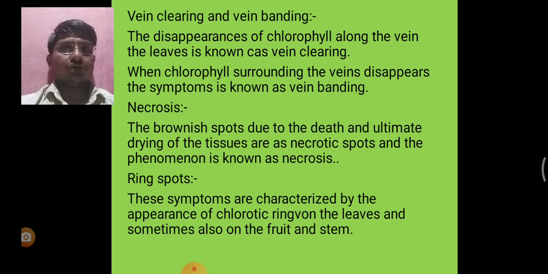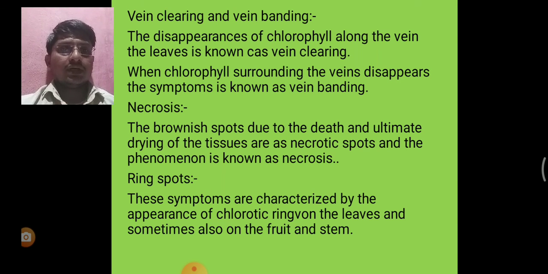Next one, necrosis. The brownish spots due to the death and ultimate drying of tissue are known as necrotic spots, and the phenomenon is known as necrosis. The necrotic spots are also called lesions. Necrotic spots, that is brown spots, occur in the leaf, on the upper surface of the leaf.